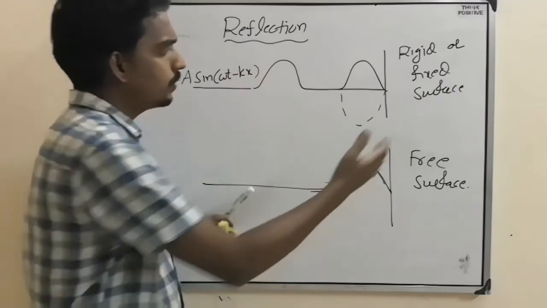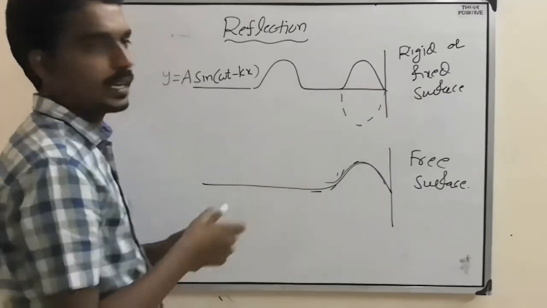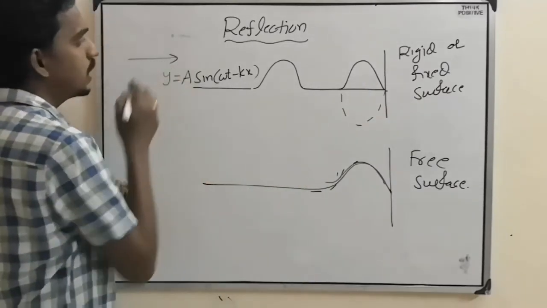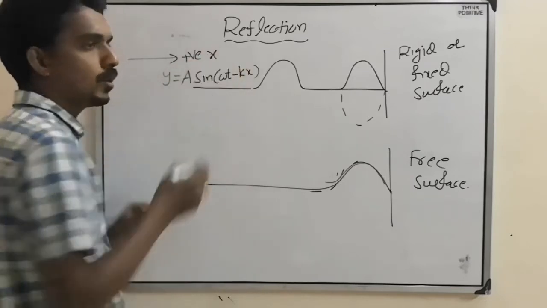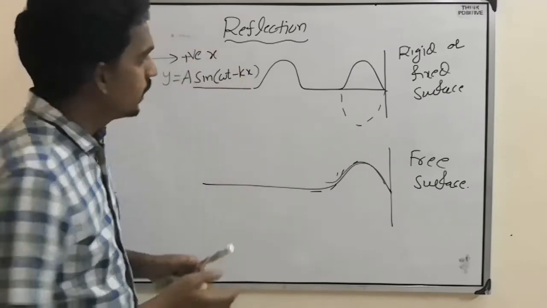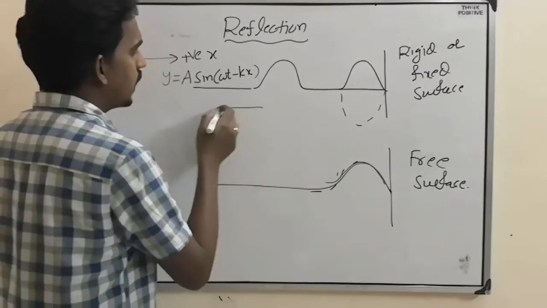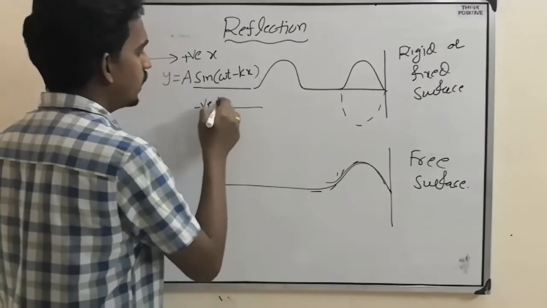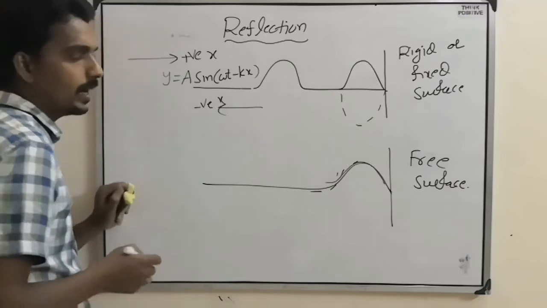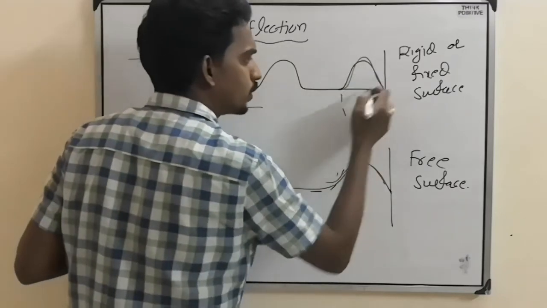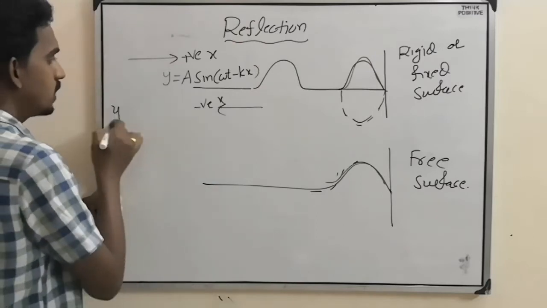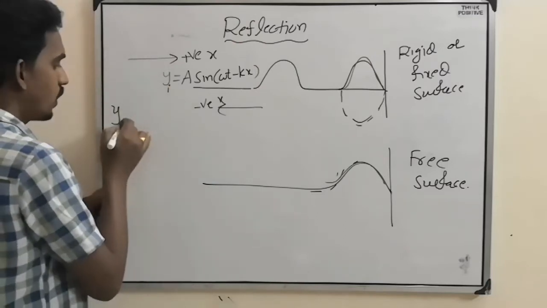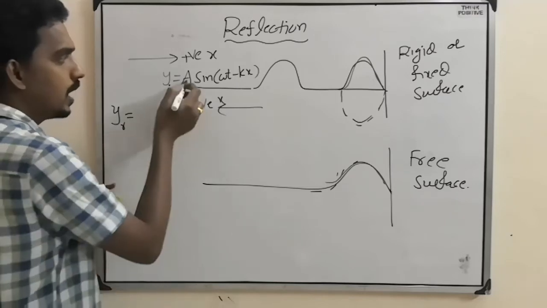Now that will reflect back in the opposite direction. So this is the initial wave or incident wave traveling along the positive x direction. Now it will reflect back, but that travels along the negative x direction, and also positive amplitude turns into negative amplitude. That means this is the incident wave. What will the reflected wave become?